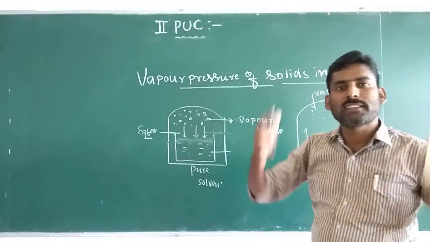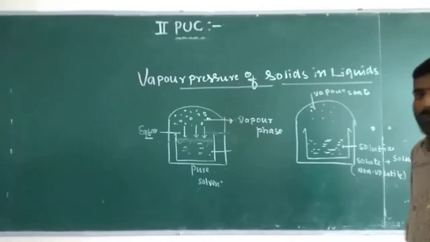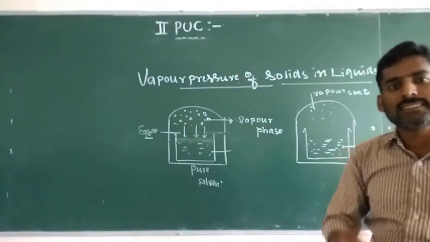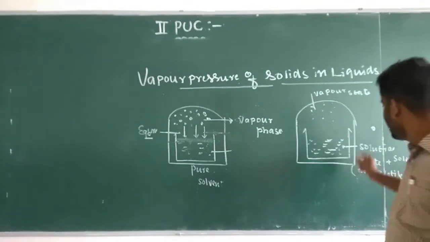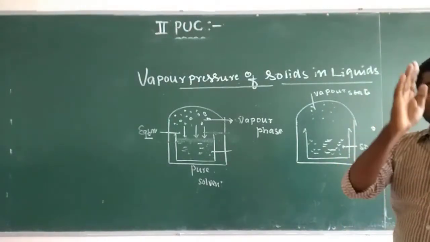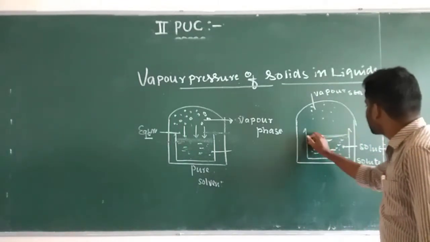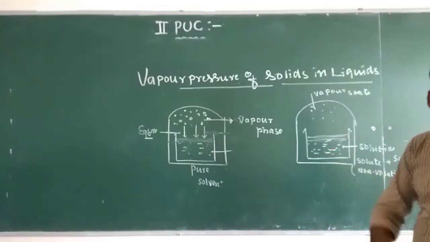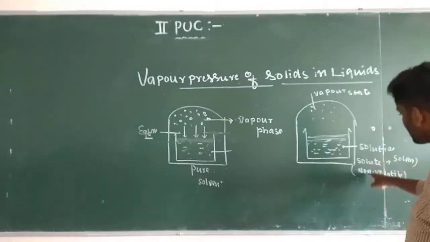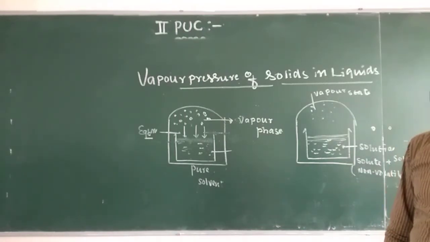So vapor pressure is higher in the pure solvent. But whenever a non-volatile solute is dissolved in the solvent, a solution is formed. Now the total surface area of that solution is due to the presence of non-volatile solute particles and solvent molecules.